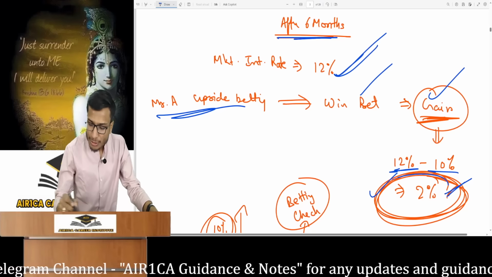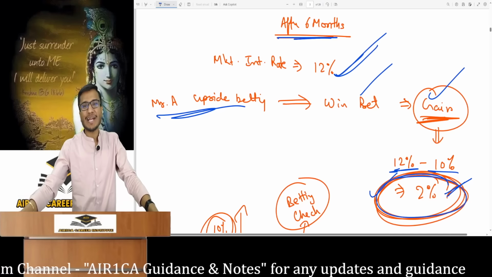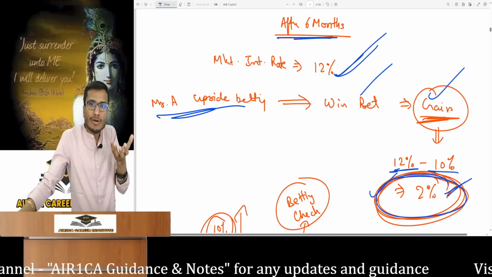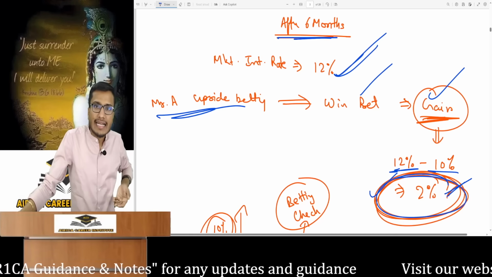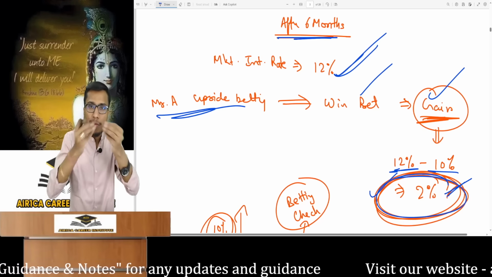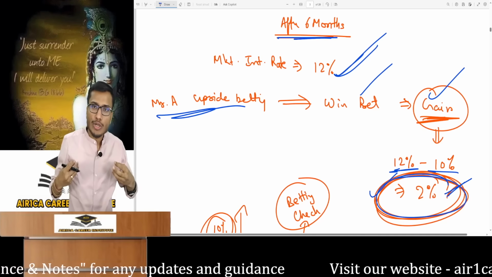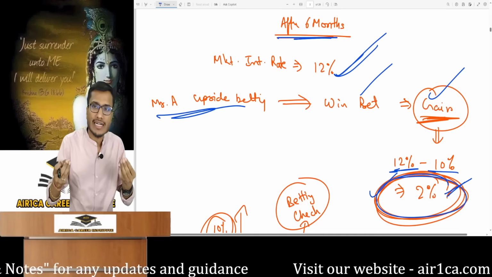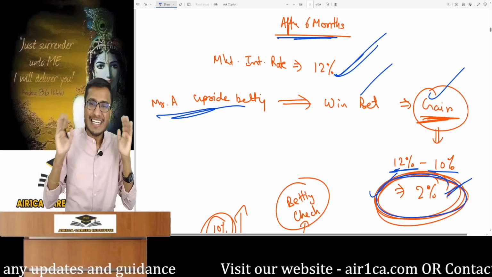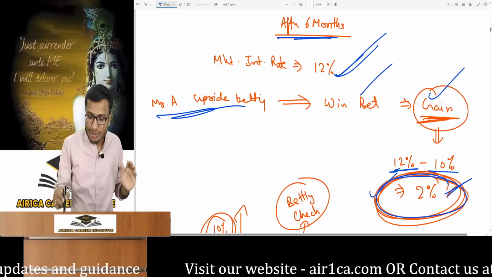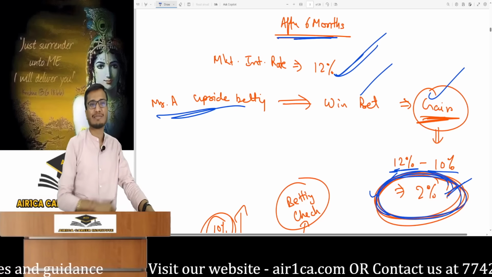We found the gain, but this 2%. What is a 2% gain? Sir, the gain should be in terms of amount. Only then will I receive it. How will the other party really give me 2%? The gain or loss needs to be in terms of an amount. If it's not in terms of an amount, then how else can the cash settlement happen between us? Do you understand this? We need this gain or loss in terms of an amount.